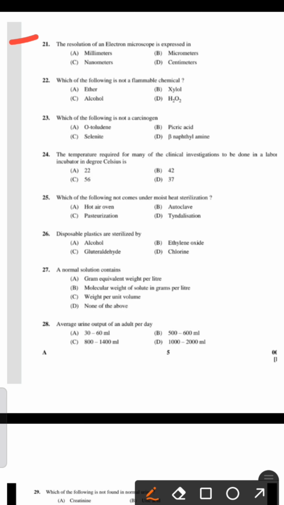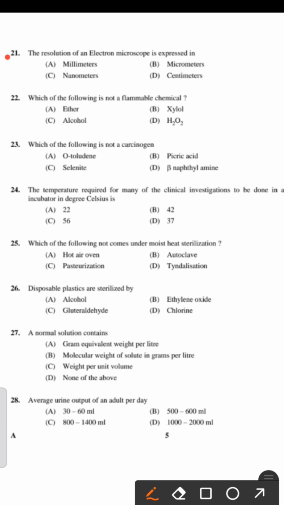Question number 21. The other 20 questions were from general topics, so we are not going to discuss those questions. From 21, the resolution of an electron microscope is expressed in: option A millimeters, option B micrometers, option C nanometers, option D centimeters. What is the right answer? The right answer is option C, nanometers. The resolution of an electron microscope is expressed in nanometers.